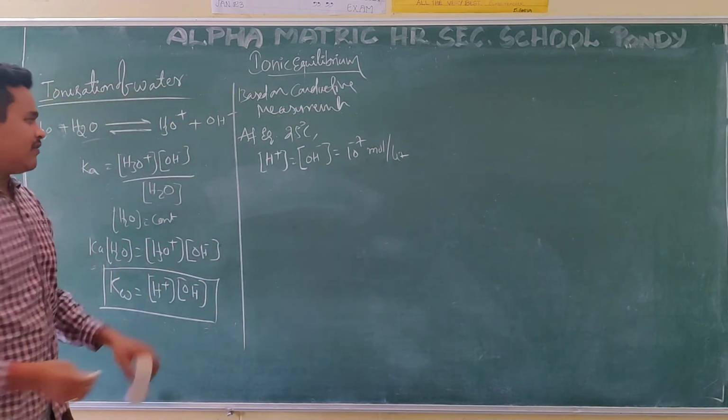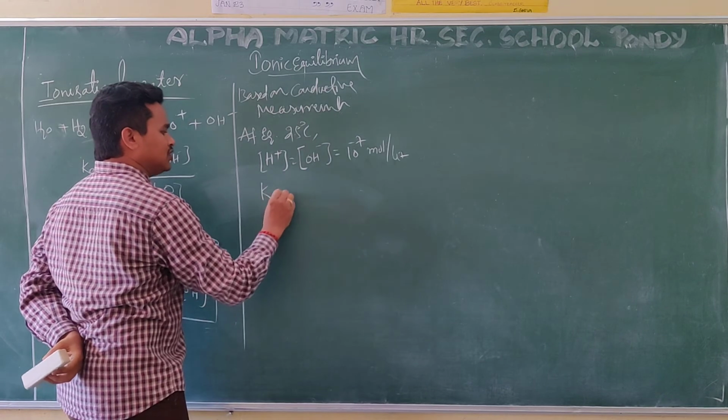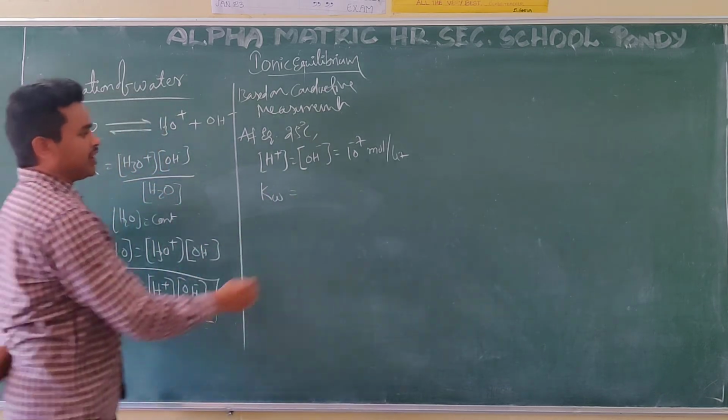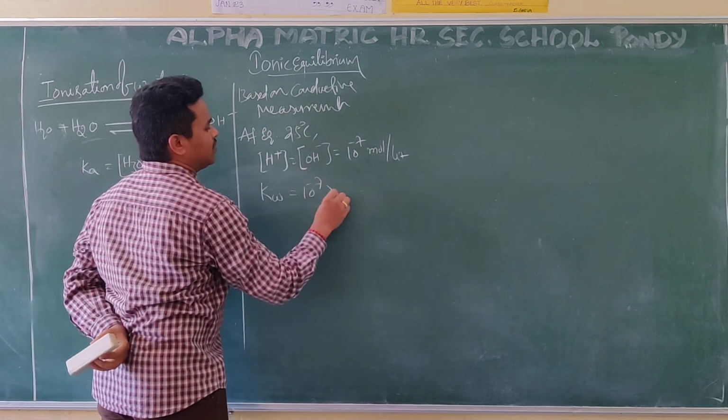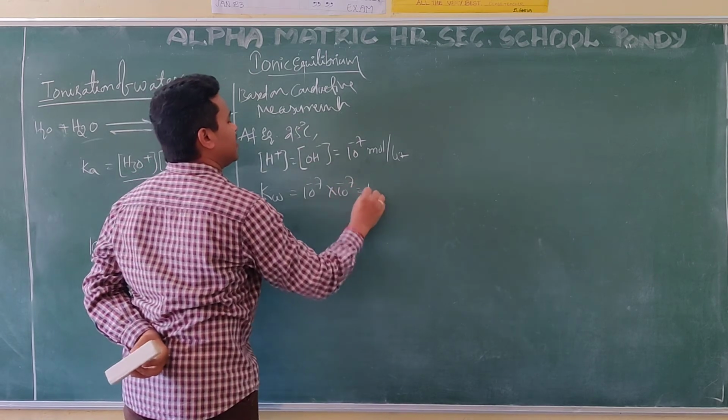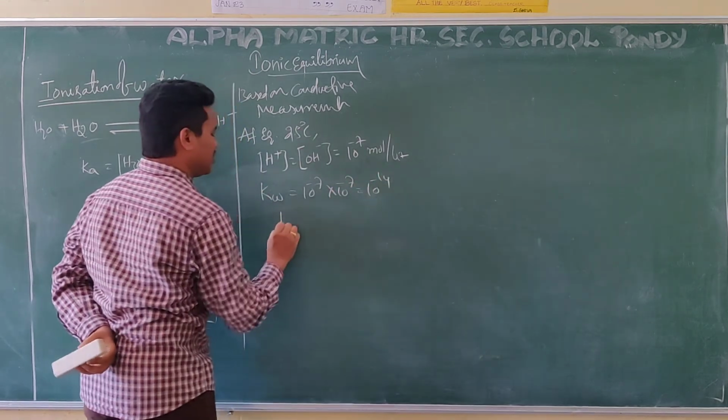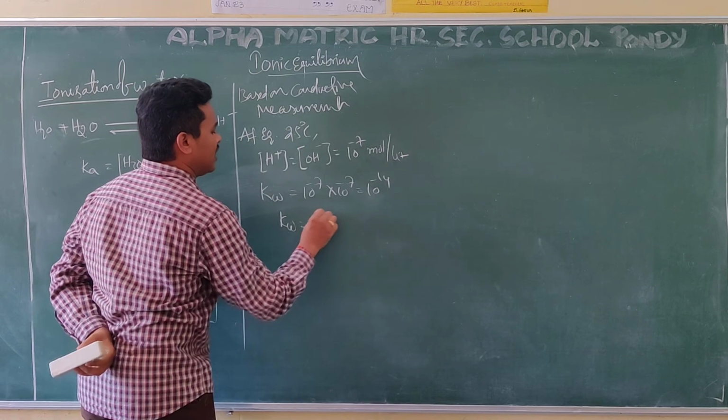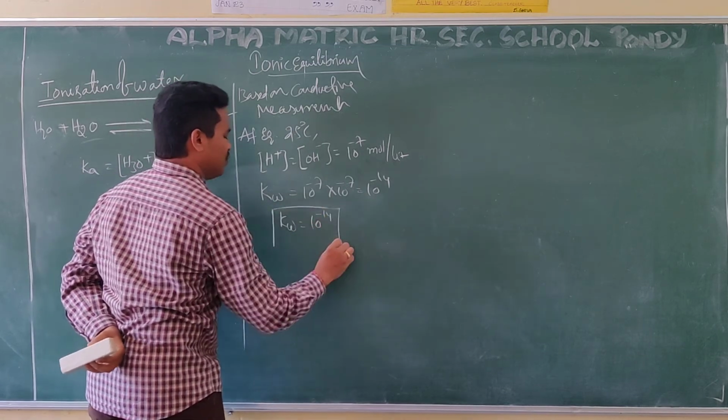They give it like that. At that time, Kw is equal to 10 power minus 7 into 10 power minus 7, that is 10 power minus 14. Now the Kw value will be 10 power minus 14.